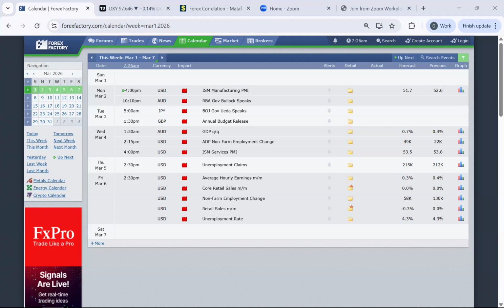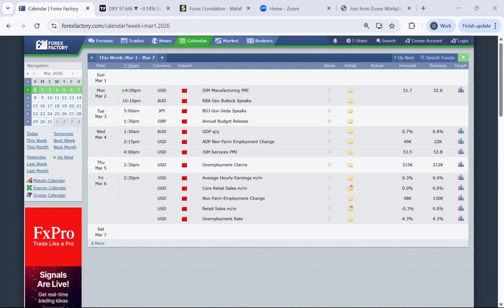On Tuesday, which is the 3rd of March, we have JPY and Great Britain pounds coming up with our impact news. BOJ Governor Ueda will be speaking. An annual budget release for Great Britain pounds is coming up 1:30 p.m. Nigerian time. On Wednesday, we have the 1:30 a.m. AUD, which is focusing on GDP quarter by quarter, and also US dollar coming up 2:15 and 4 p.m. consecutively as ADP non-farm employment change and ISM services PMI.